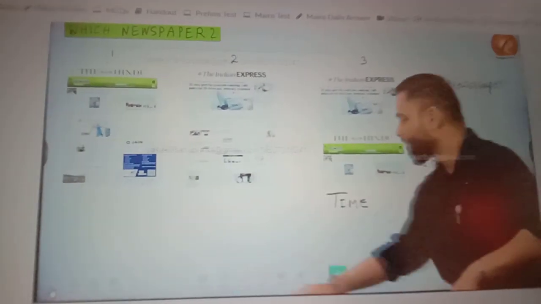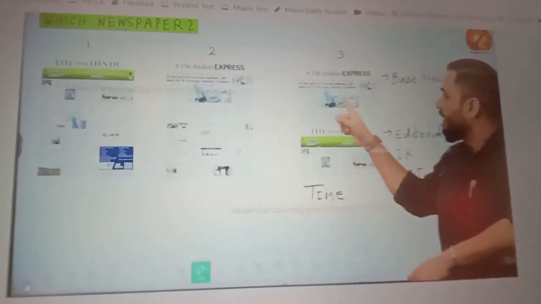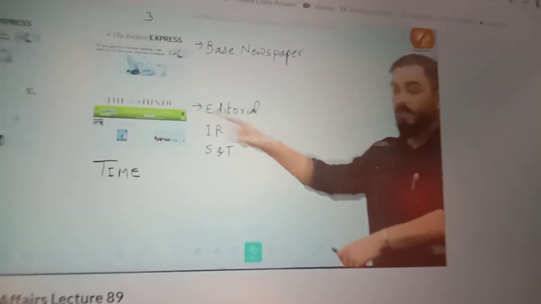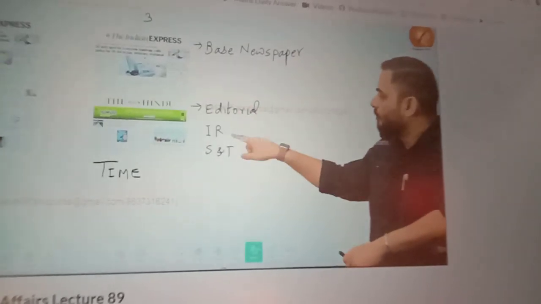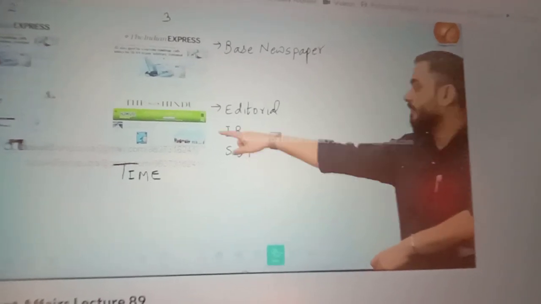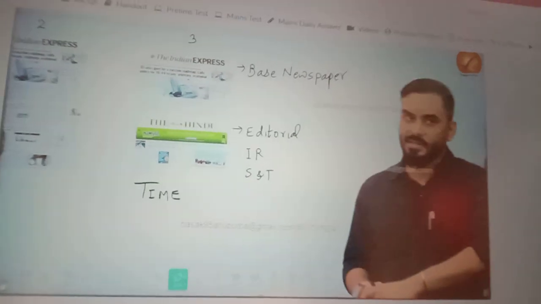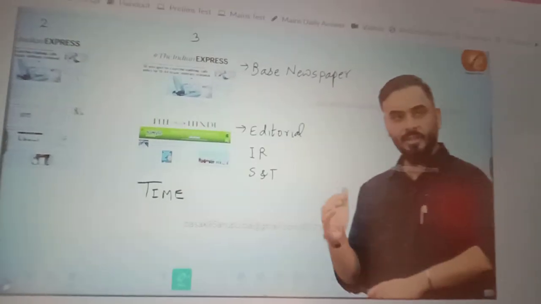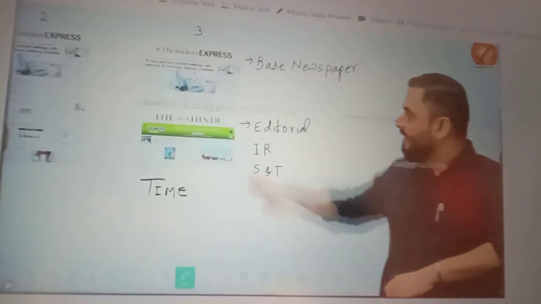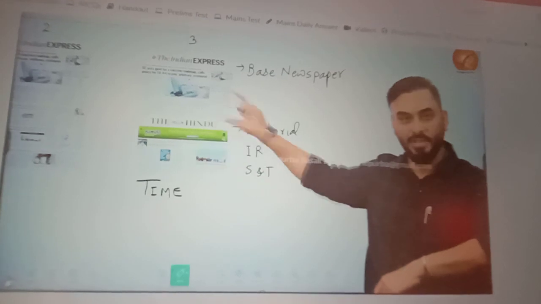What they do is, for example, they make one of the newspapers the base newspaper. Students would make Indian Express the base newspaper, and then they will use The Hindu selectively, and read the editorial, international relations related articles and science and technology related articles from The Hindu. Some students use this model. If you listen to a lot of candidates who have qualified the exam, many will tell you they read only The Hindu, they read only Indian Express. Some will tell you that they are reading both selectively, which means if they cover some news from Indian Express, they don't repeat it in The Hindu, they will read something else from The Hindu. This is how they integrate.